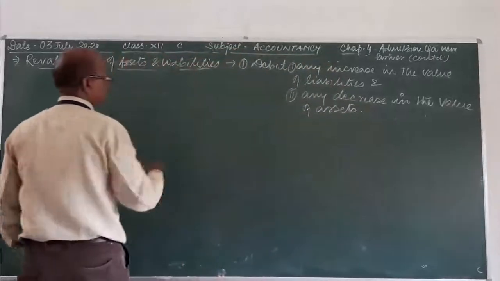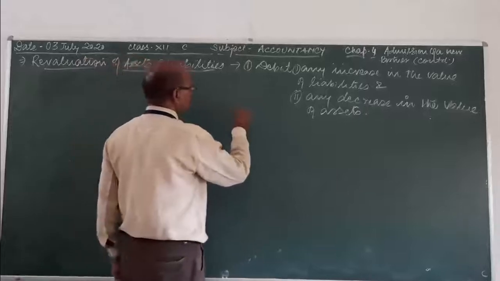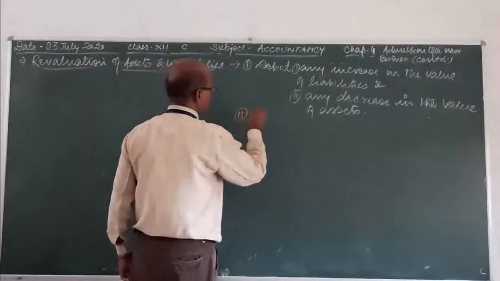They should be debited in this account, and which two things are to be credited?